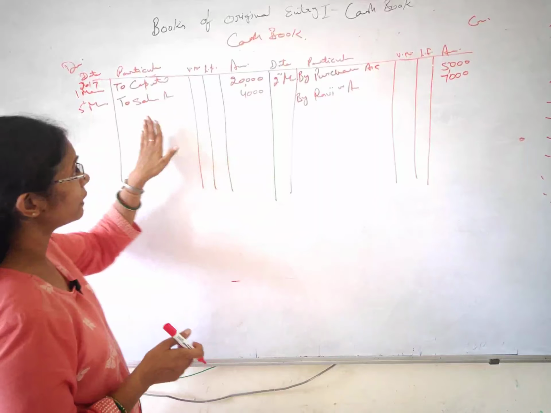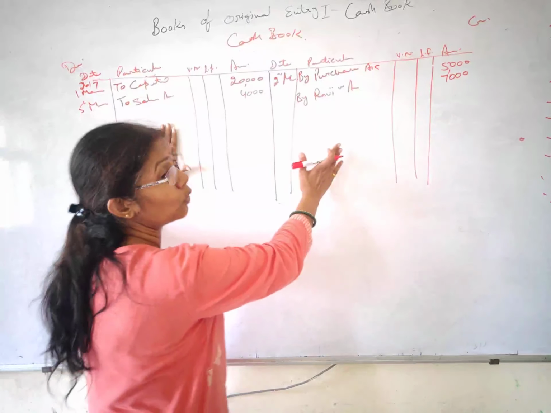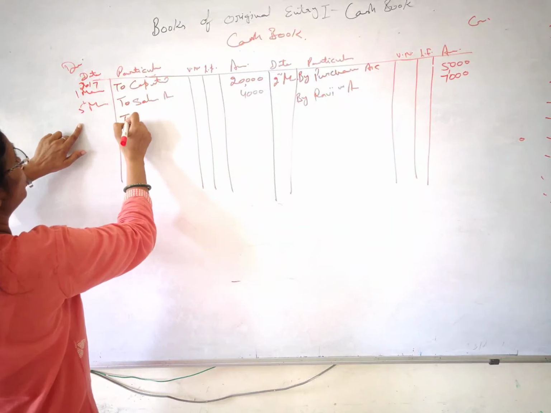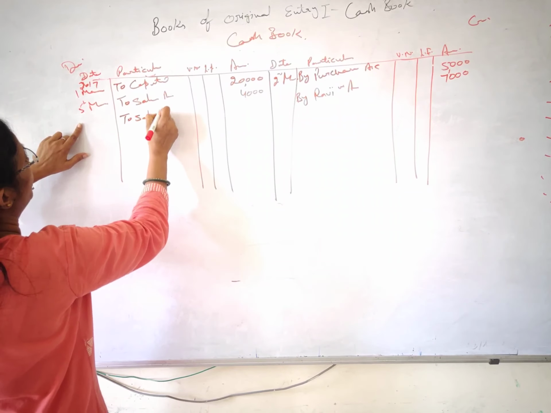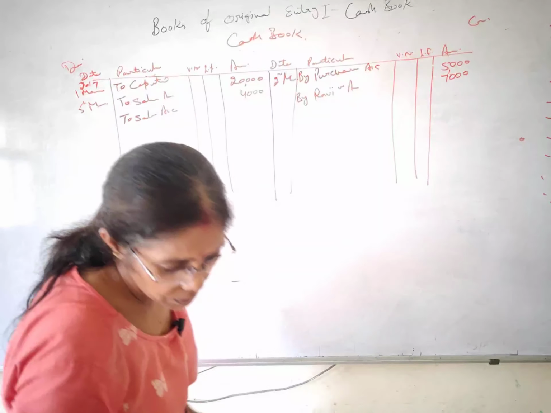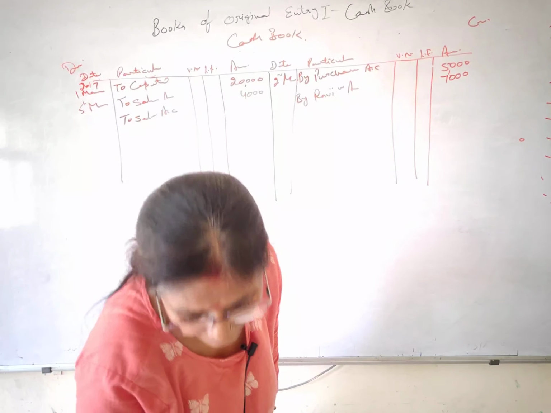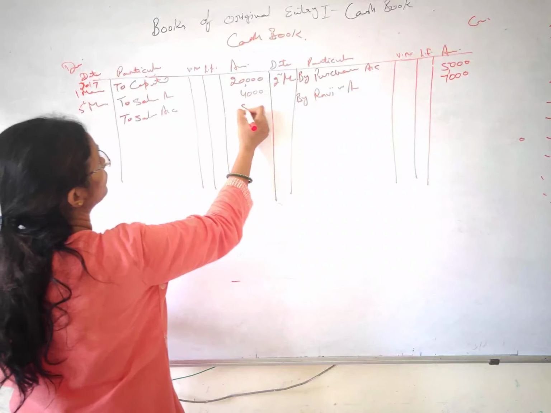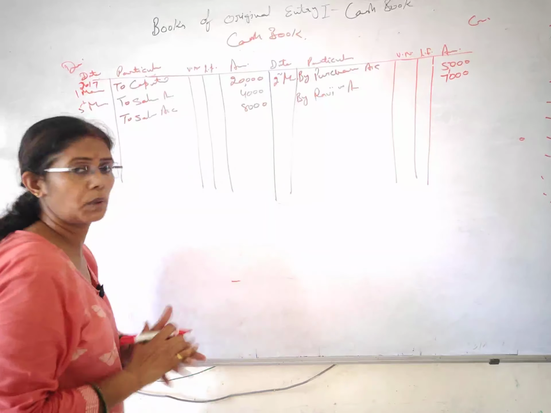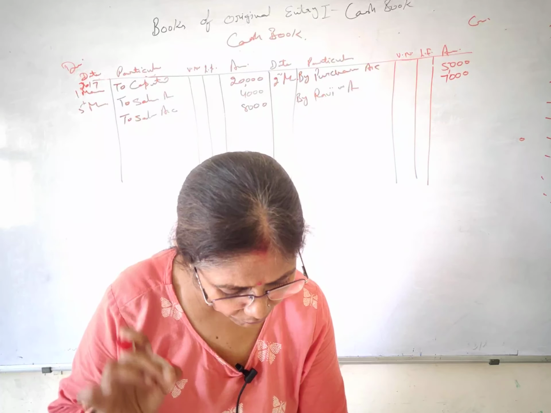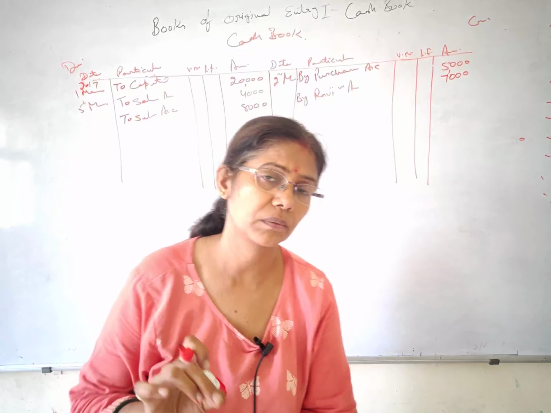So when the cash is coming, we come here, when the cash is going, we go there. So cash sales, cash आ रहा है, cash account debit to sales. Okay, and amount is 8,000.